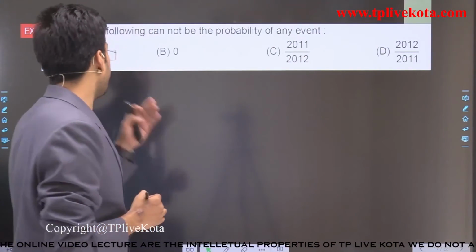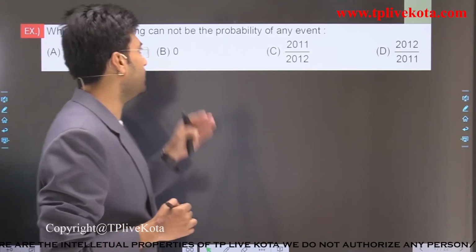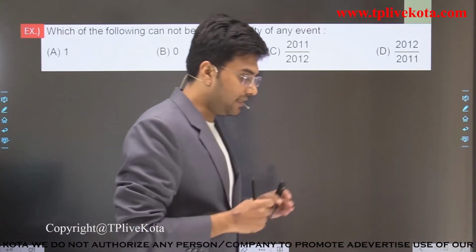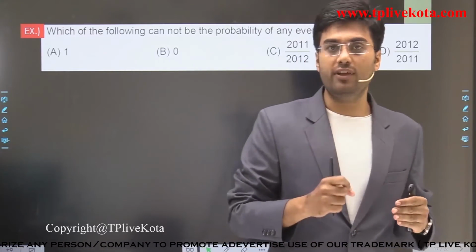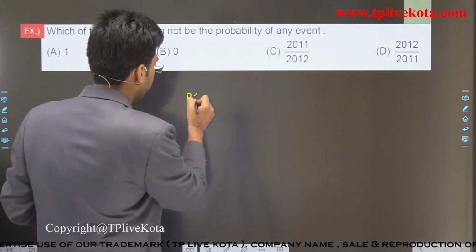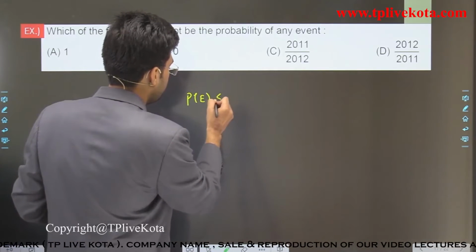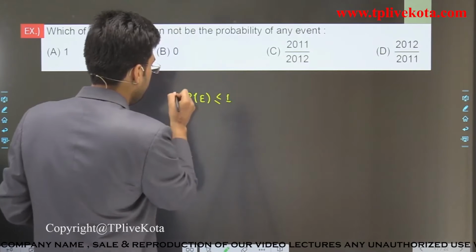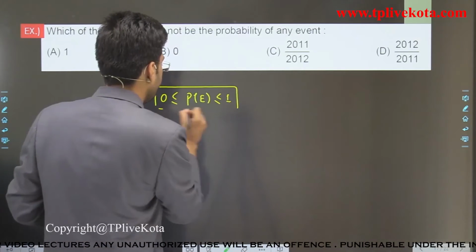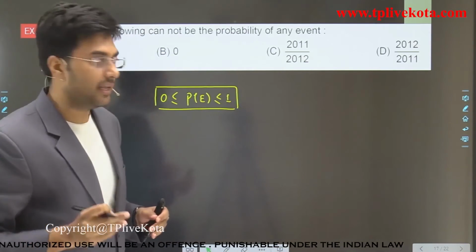Here it is given: which of the following cannot be the probability of any event. Clear? And students, in the starting we studied that the probability of an event is always less than or equal to 1 and always greater than or equal to 0. This is the range of probability for any event.